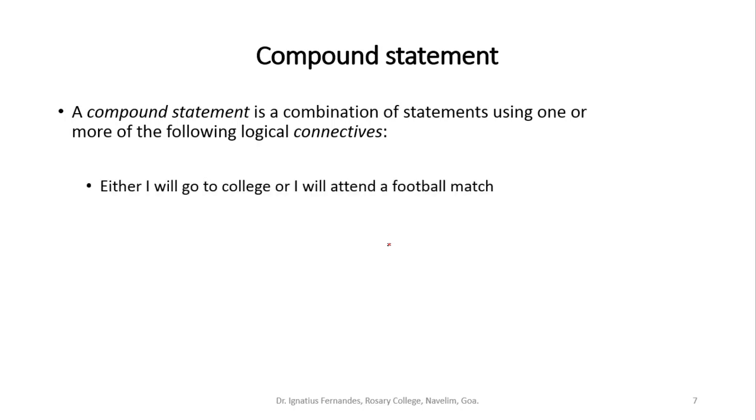Let's say, for example, either I will go to college or I will attend a football match. Now, this is an example of a compound statement. Why? Because there are two simple statements involved in it. I will go to college, or I will attend the football match. So this is one statement and this is another statement.